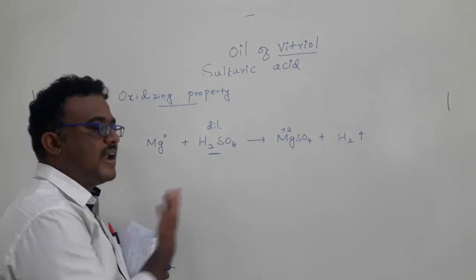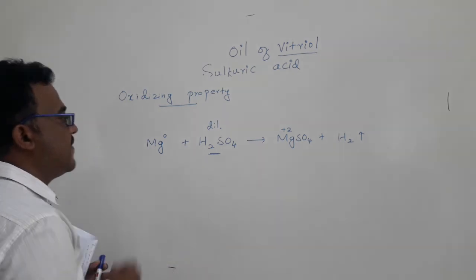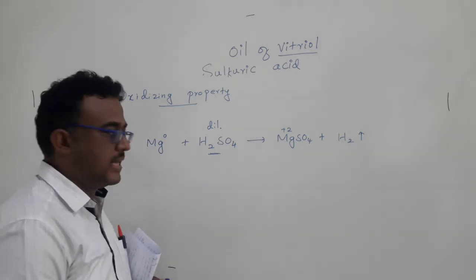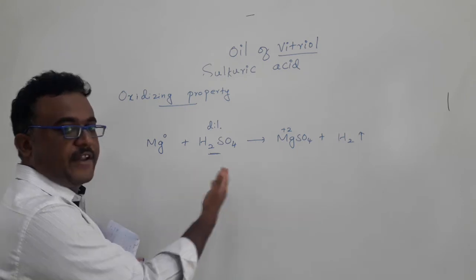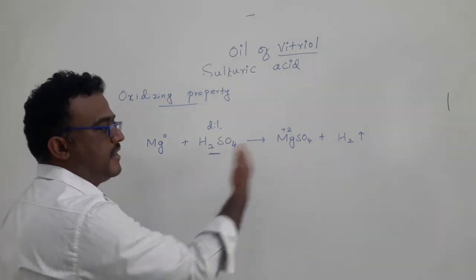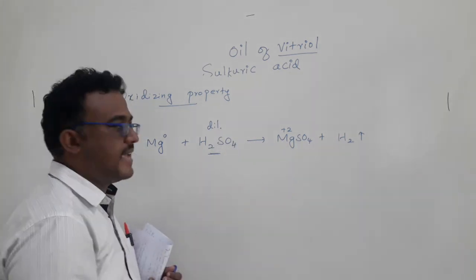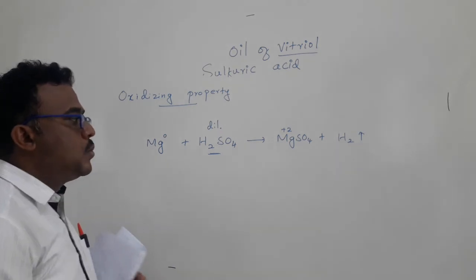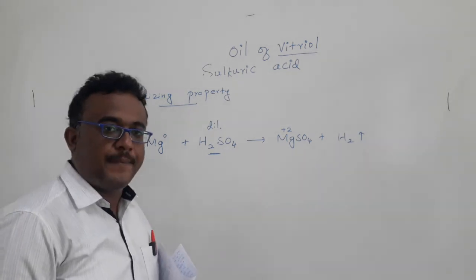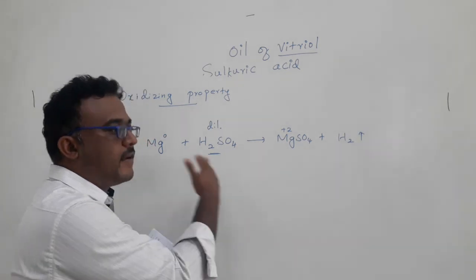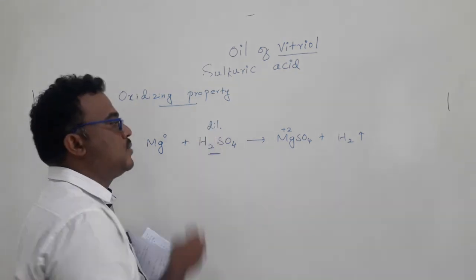And such kind of alkali metals or alkaline earth metals, even instead of magnesium, you can use zinc. Zinc also can undergo such kind of reaction. Zinc plus sulfuric acid will give zinc sulfate plus hydrogen gas. But if we use concentrated sulfuric acid, what will happen? Usually for such kind of reaction, we will use only dilute sulfuric acid.